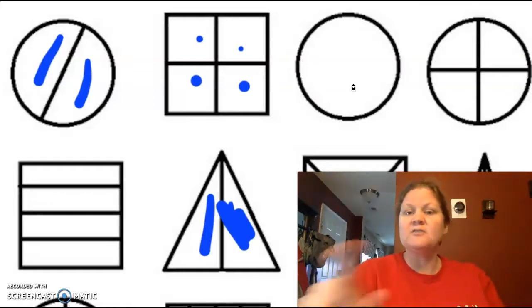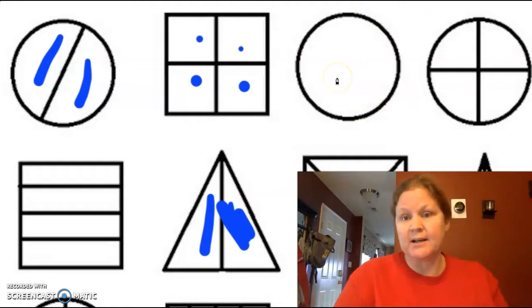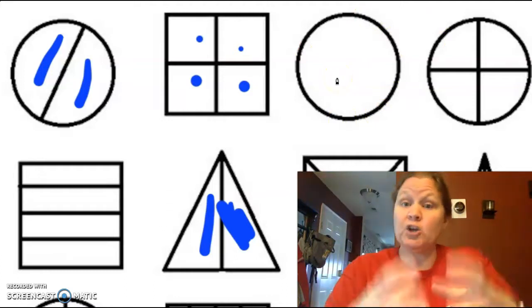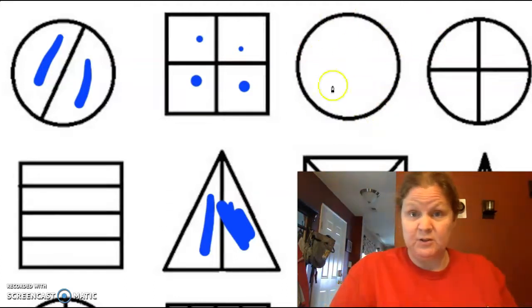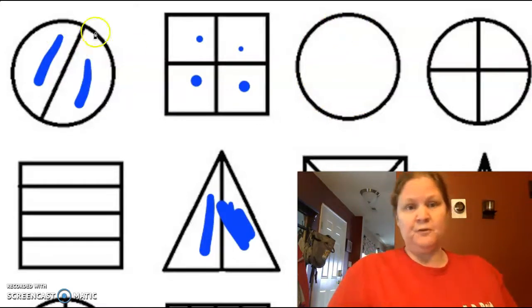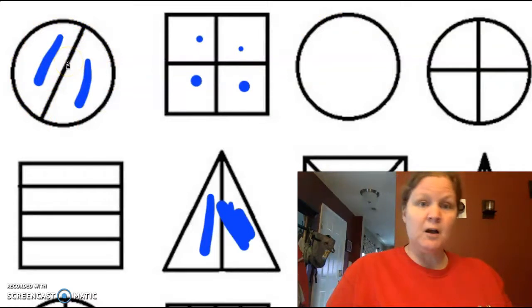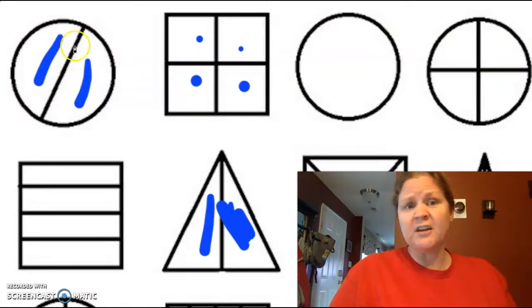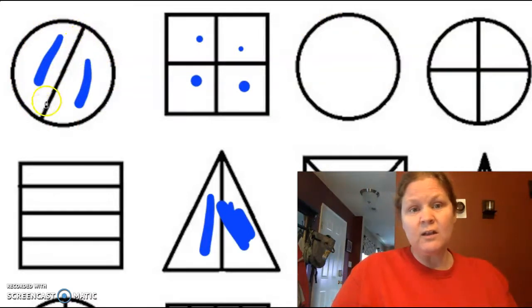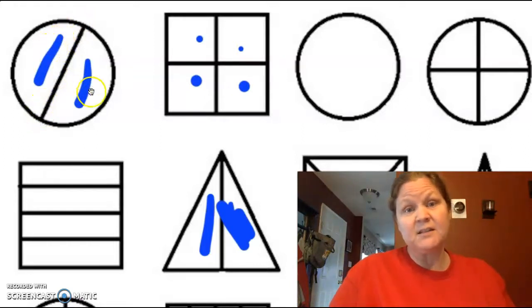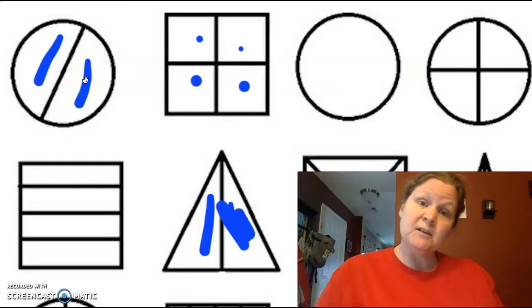Whole. Good. So this is like if you got a pizza and it wasn't cut. Or when you get handed a cookie. It's a complete circle, right? But over here, if you wanted to split your pizza, if you and your mom wanted to share it, you would draw an equal line down the middle to make it equal. So you could get half of the pizza and mom could get half of the pizza.